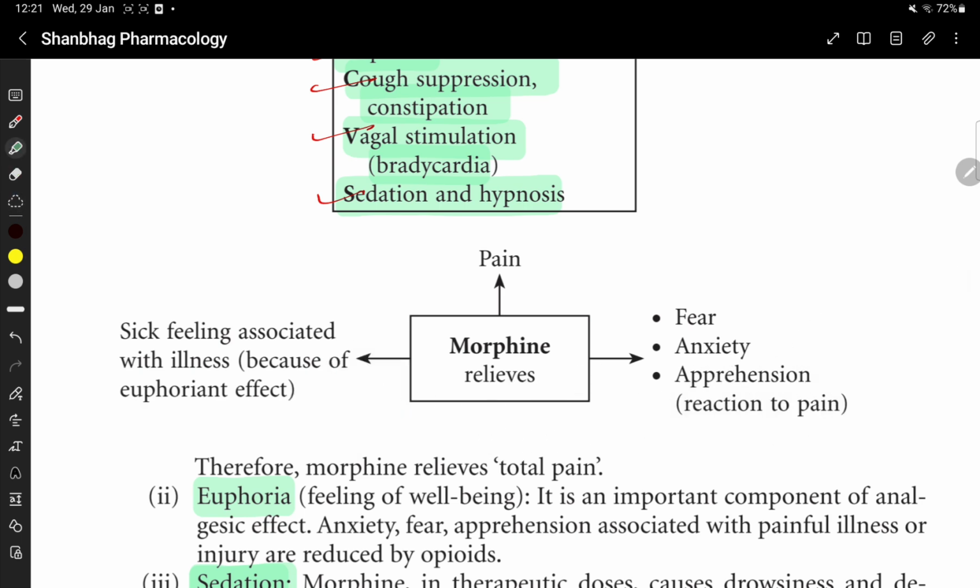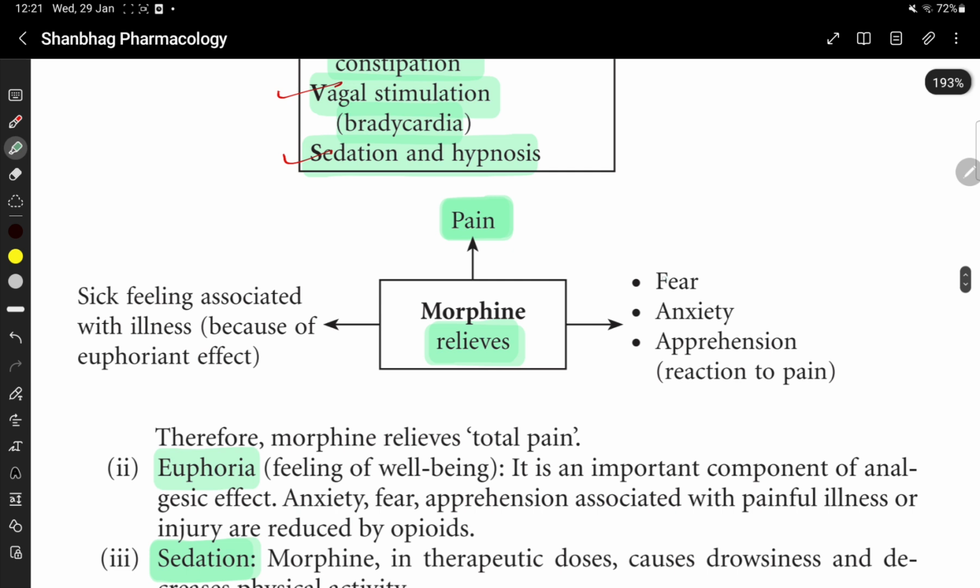So morphine relieves pain. It is an analgesic. The most important action is to relieve pain. It also relieves fear, anxiety, and apprehensions, which are the reaction to pain. It relieves the sick feeling associated with illness because of its euphoriant effect.